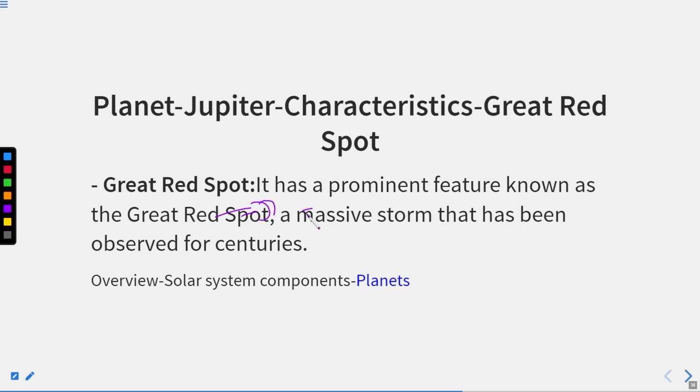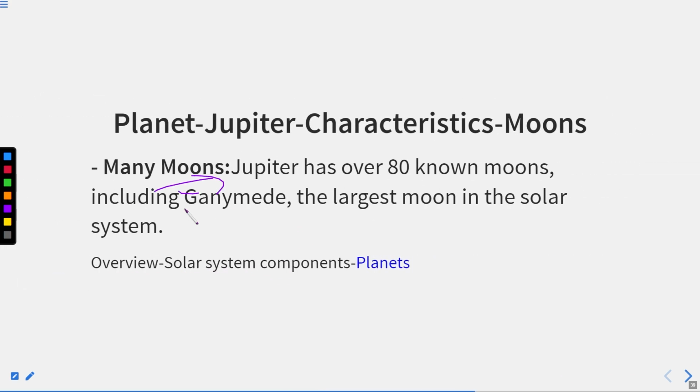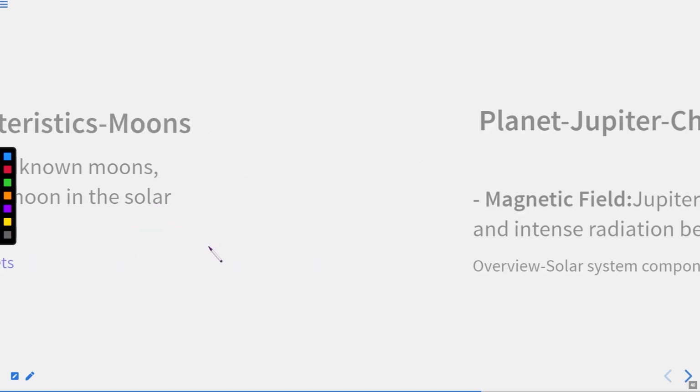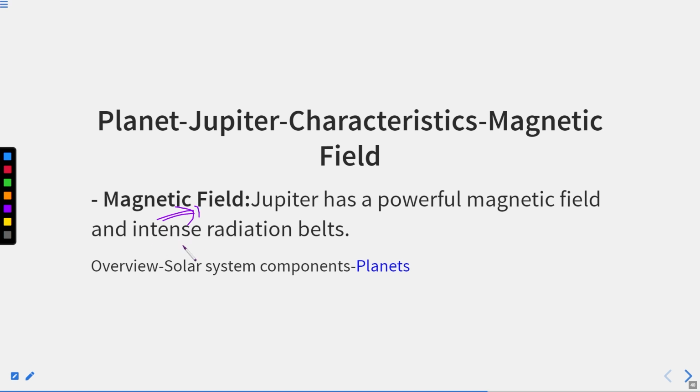Great Red Spot. It has a prominent feature known as the Great Red Spot, a massive storm that has been observed for centuries. Many moons. Jupiter has over 80 known moons, including Ganymede, the largest moon in the solar system. Magnetic field. Jupiter has a powerful magnetic field and intense radiation belts.